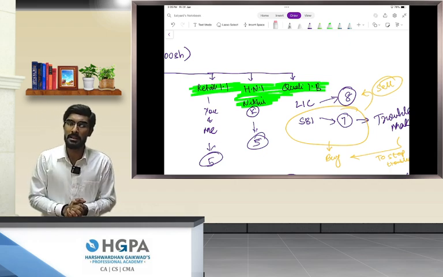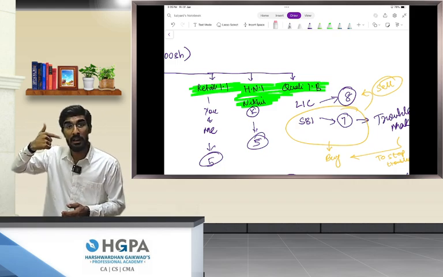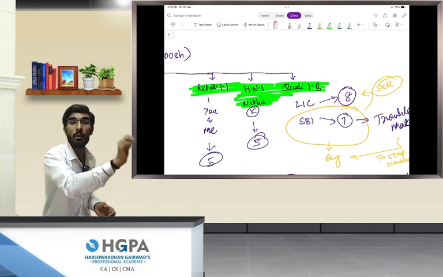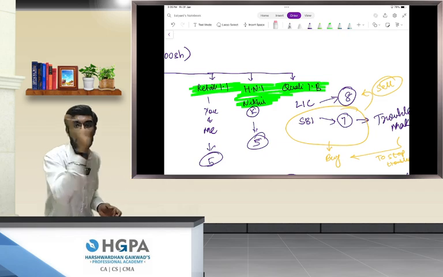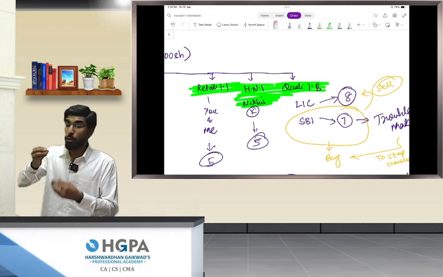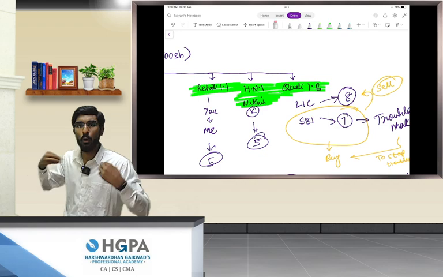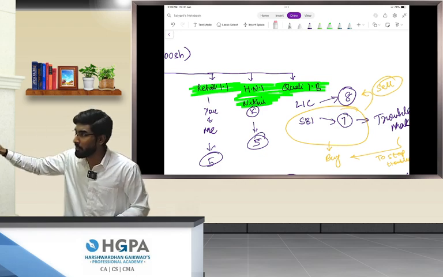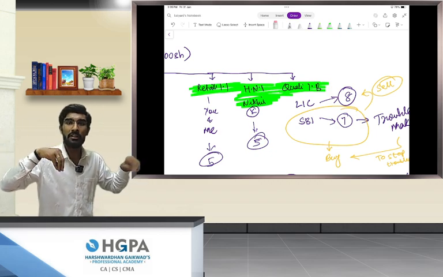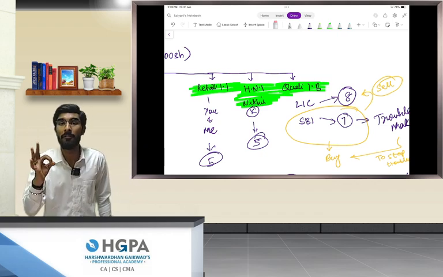So what Bill Gates decides is, I will purchase the shares of SBI so that he is removed from the company, and then I will sell these shares to a qualified institutional buyer like LIC, who is very cooperative with whatever I say. Again, to remove the troublemakers from the company, Bill Gates decides, I don't want the shares. I will purchase shares from SBI, I will sell it to LIC so that whatever decision I take, there won't be any troublemakers. So this is called qualified institutional placement.